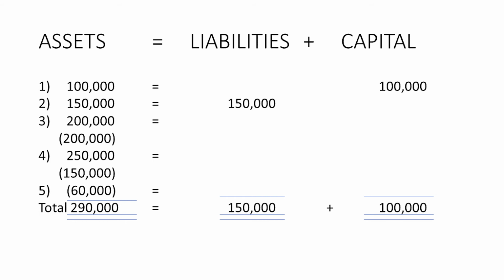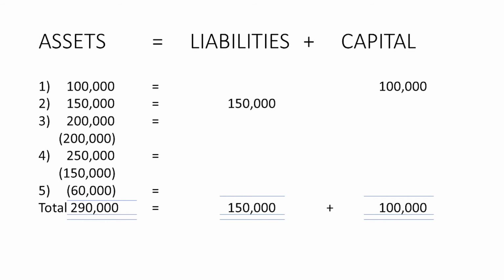Now, before computing whether there is an income or loss, we have to take first the balances of our equation before computation. Under assets, our balance is 290,000. Under liabilities, 150,000. And under capital, 100,000.